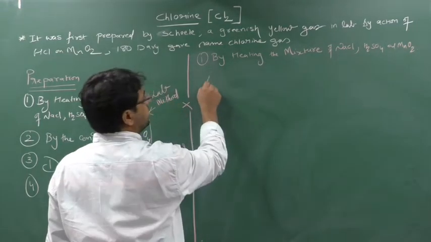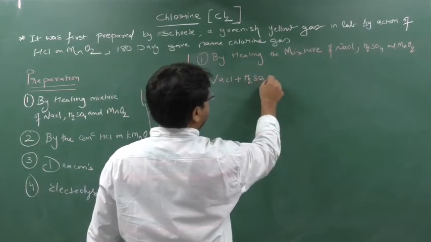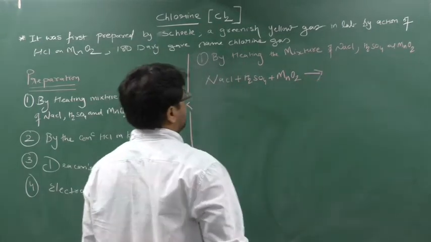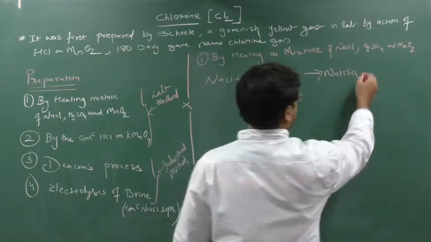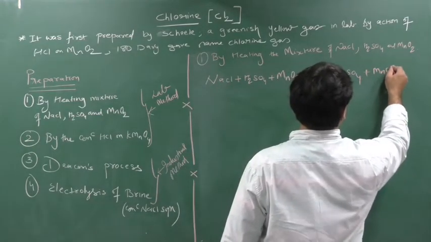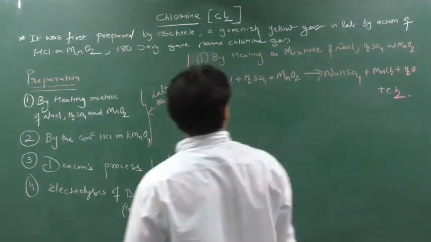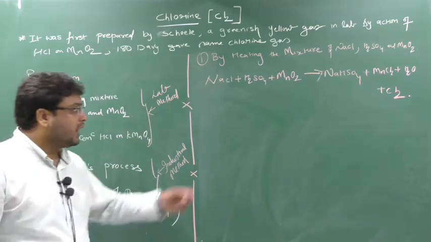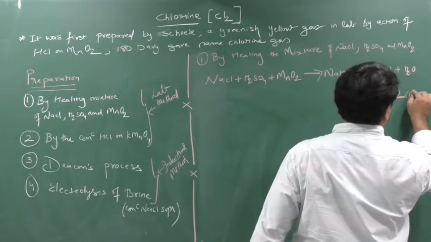When I react NaCl plus H2SO4 with MnO2, I get the products NaHSO4, then MnCl2, H2O and Cl2. So this is the answer: I get MnCl2, NaHSO4, H2O and chlorine gas. In this way I obtain the chlorine gas.